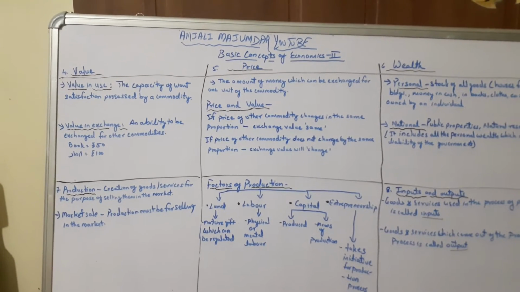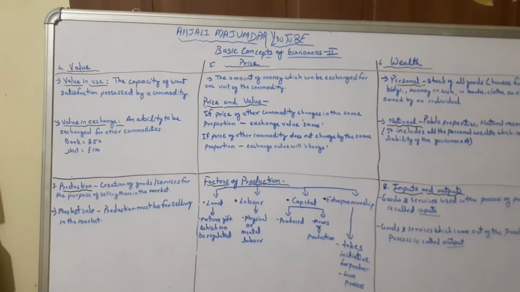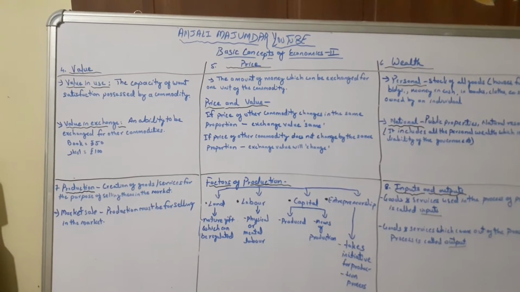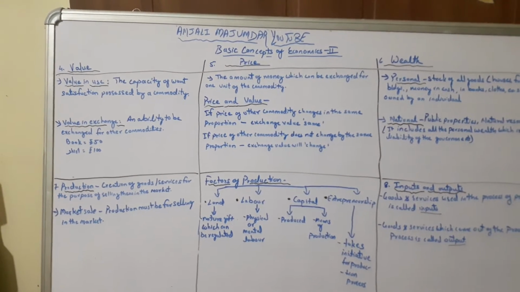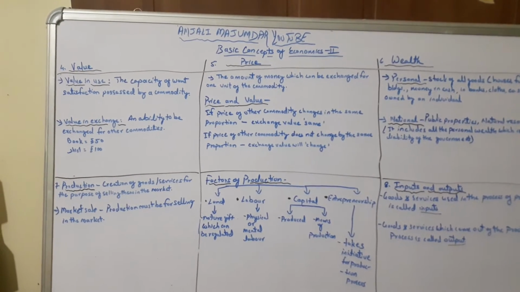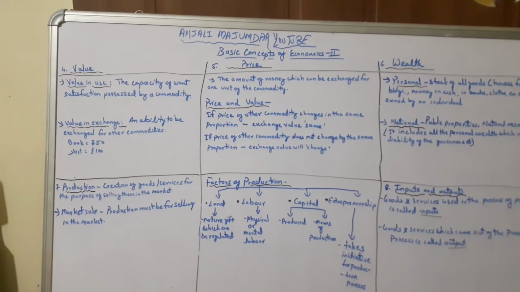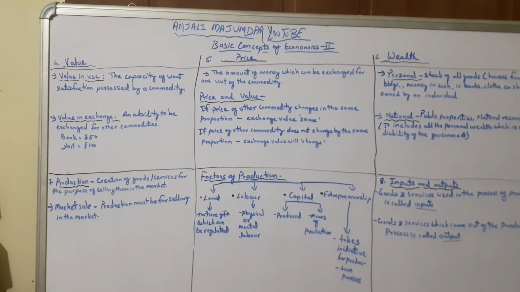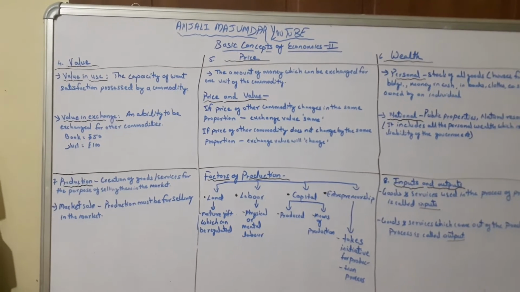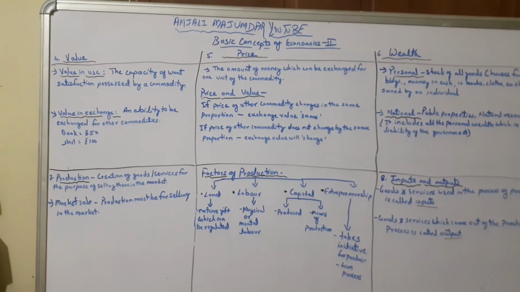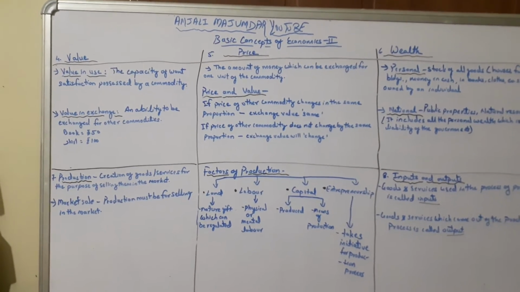So you understood now that if book and shirt both prices are changed by the same percentage, then we say the exchange value is same. But if the price of one of the commodities is changed, say in this example we keep the price of book as it is and change the amount of shirt from 100 to 200, here the exchange value will change. So this is the basic difference between price and value.